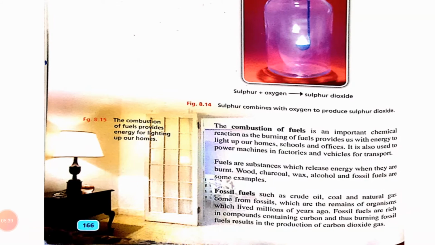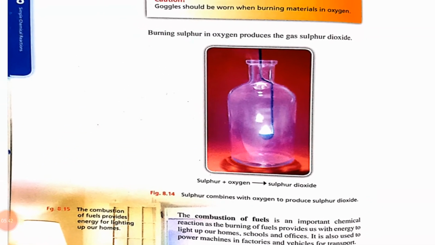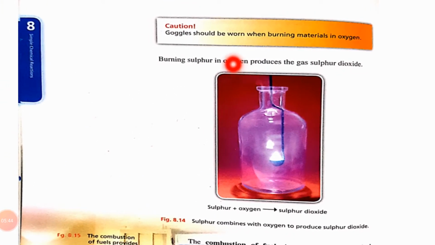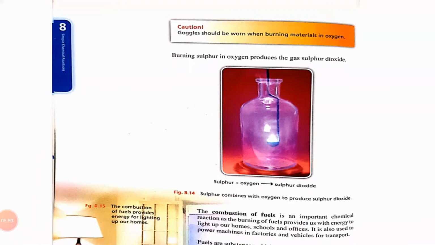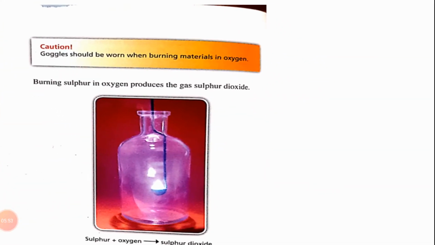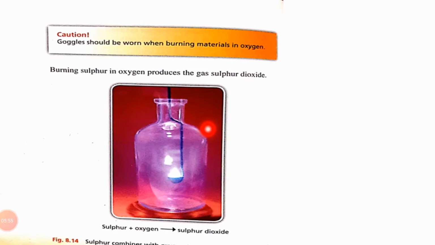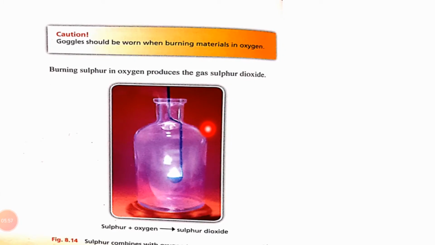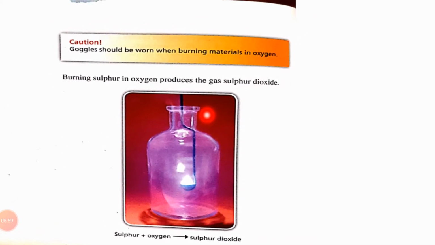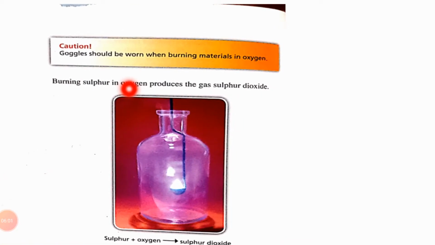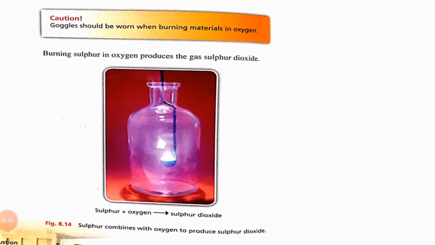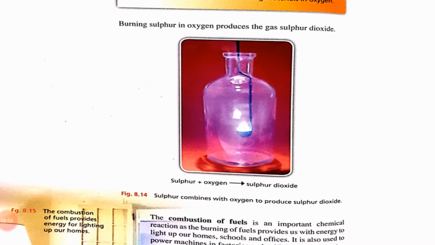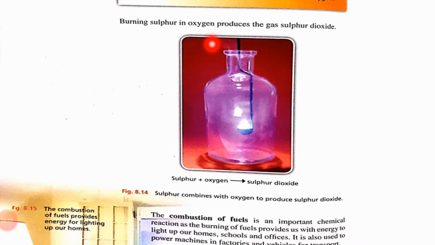Now look at the next page. It's page number 166. As you can see in this slide, the precautionary measure is that goggles should be worn when burning material is in oxygen. As you know, we have learned about the combustion reaction. So this is the precaution of that combustion reaction, that we should wear goggles when we are treating that burning material. Okay, the next is: burning sulfur in oxygen produces the gas sulfur dioxide.